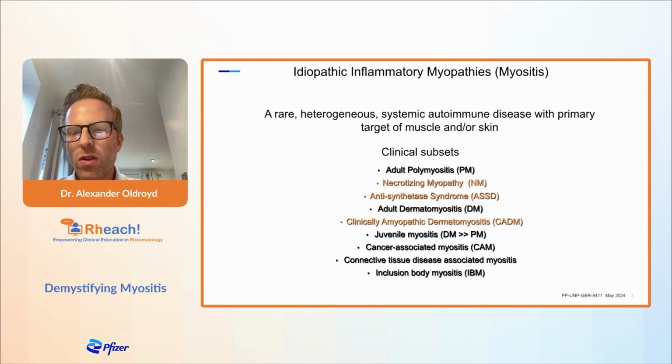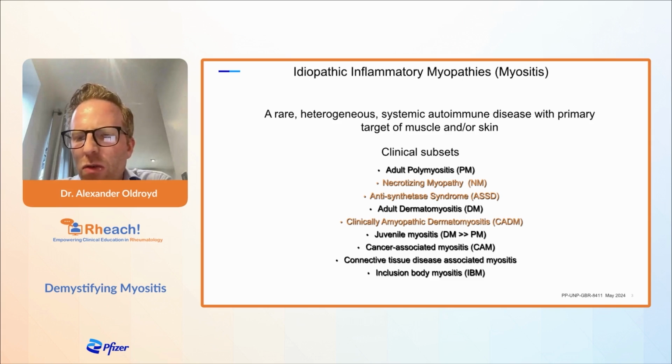Now, one of the most common conditions you may well see is adult dermatomyositis. This is a subtype where people have a muscle inflammatory process, so myositis. They also have skin manifestations. Antisynthetase syndrome is slightly different. They have interstitial lung disease. They may have an inflammatory arthritis. They may have a degree of myositis, and a small number may have skin manifestations too. As the name suggests, clinically amyopathic dermatomyositis is where people just have the skin manifestations, typically without the muscle involvement.